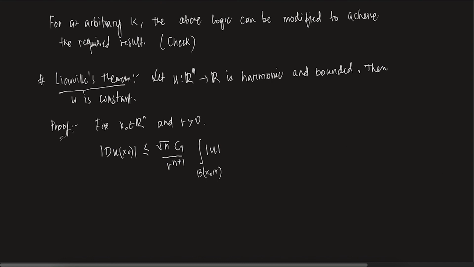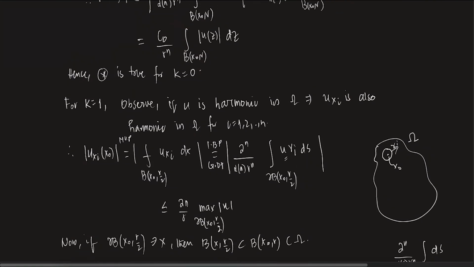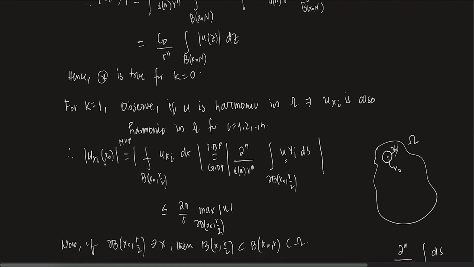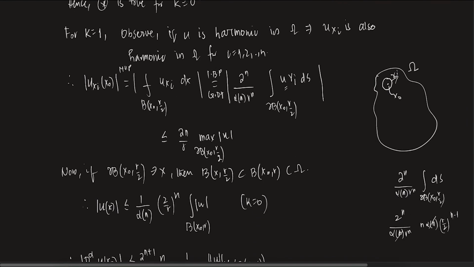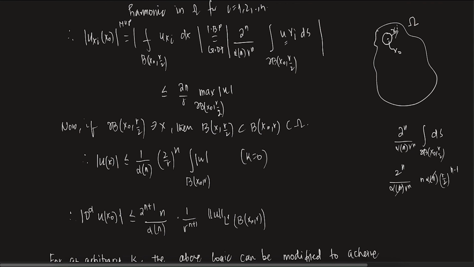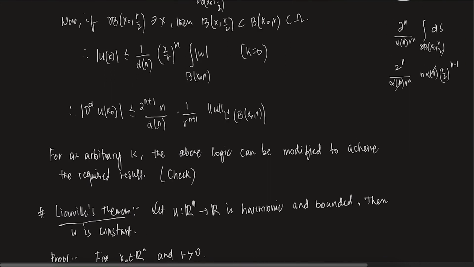If you remember, the derivative of u at the point x naught can always be bounded by this particular thing, right? So that is what I am writing here. Essentially, this is always bounded by some constant times 1 by r to the power n plus 1 times the integral of u over the ball. One thing I want to clarify: whenever I write the L1 norm of some function, this is essentially a shorthand for writing this.